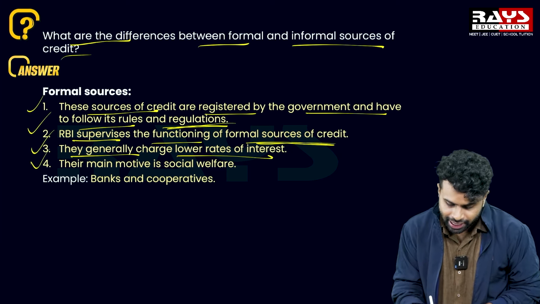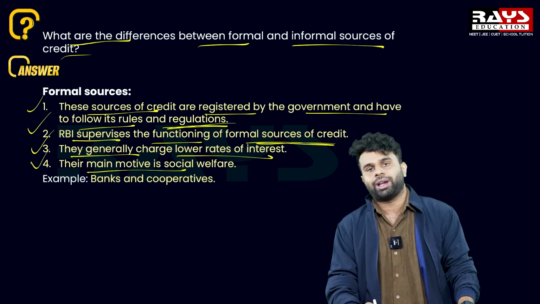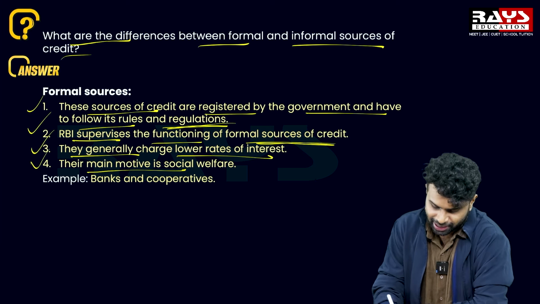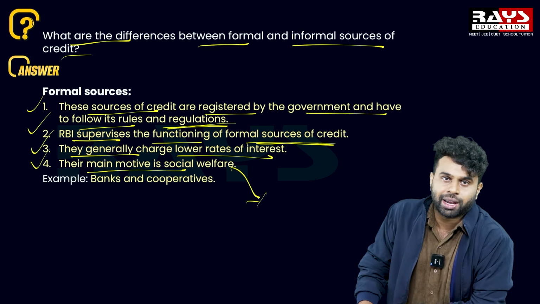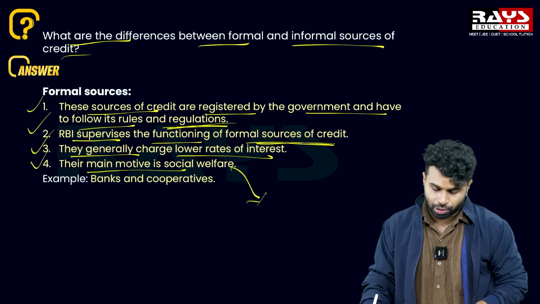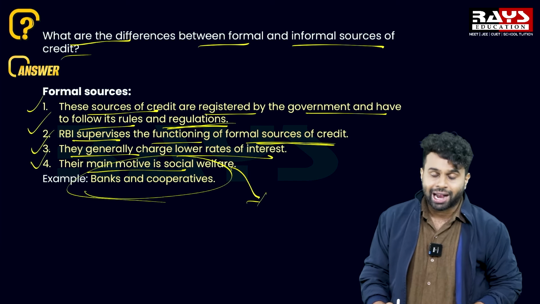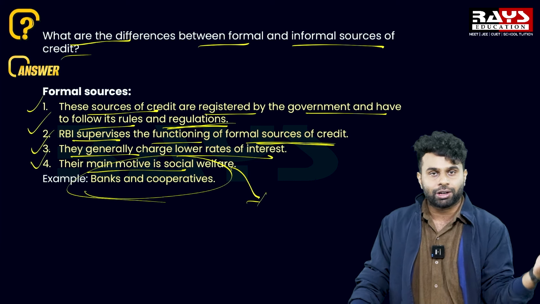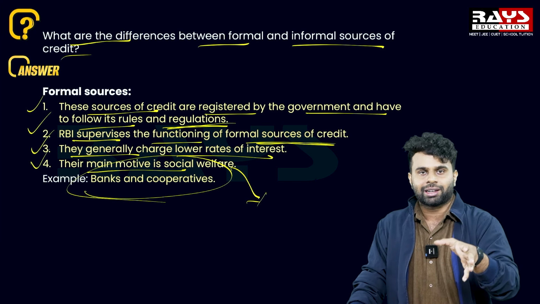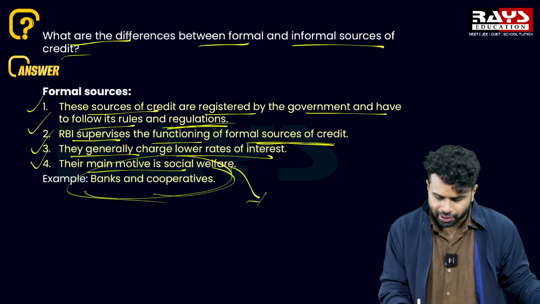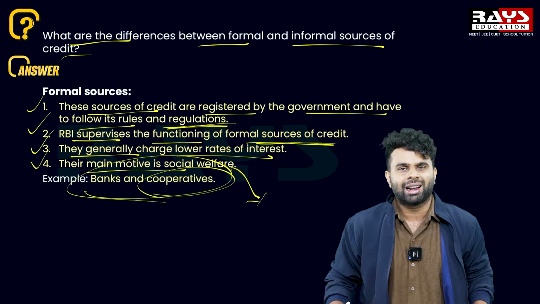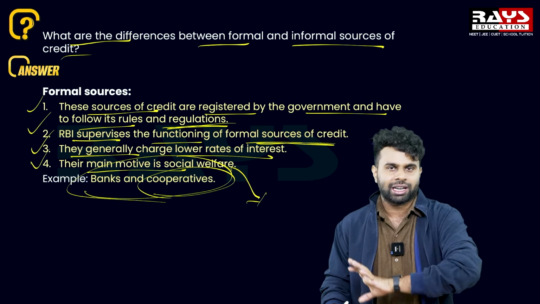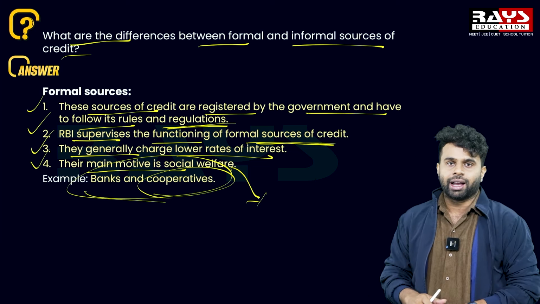And the fourth point is, their main motive is social welfare. That is, they are welfare oriented. They are not just for profit making, they are welfare oriented. That is the fourth point. And examples are banks and cooperatives, and banks are divided into public sector banks, private sector banks, foreign banks, etc. And cooperatives are also state cooperative bank, district cooperative bank, and primary credit societies. So is this clear?